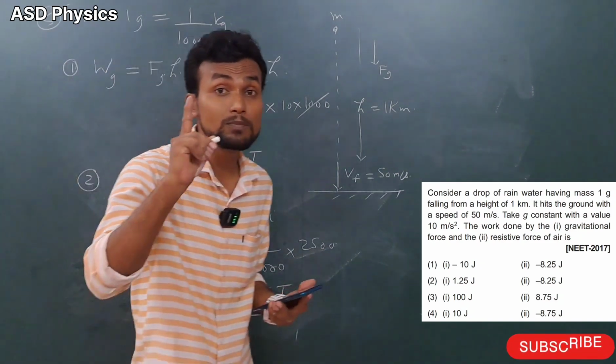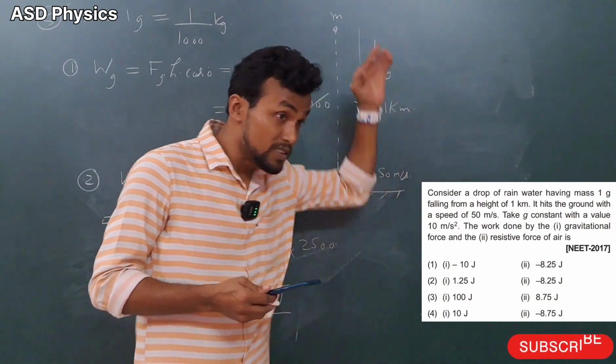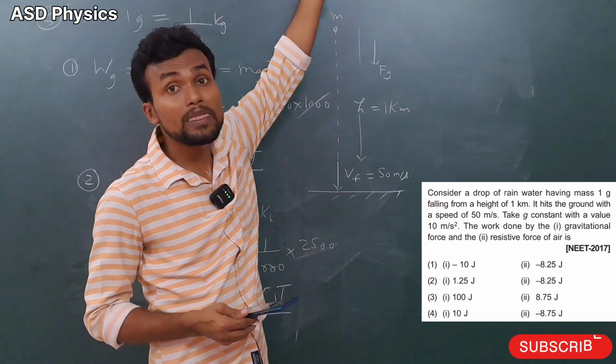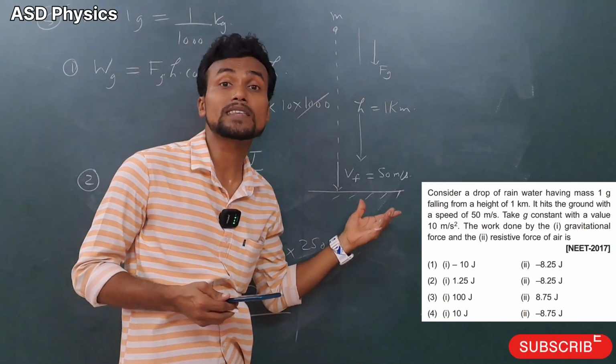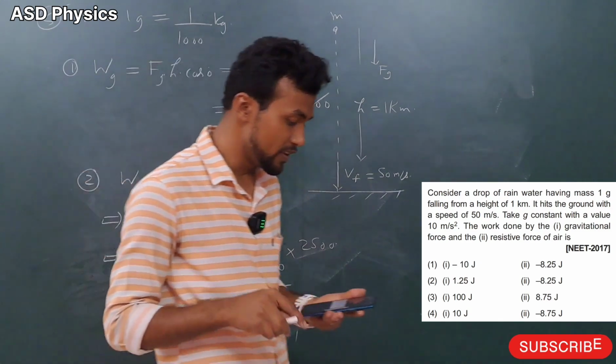Why is it coming negative? Because the drop is falling downward, so displacement is downward, but air resistance will oppose it. That means air resistance is upward, displacement is downward. That's why this answer is coming negative.